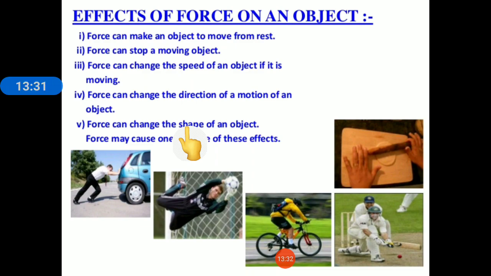Now children, there is an example given in your book. When you throw an object, say a ball, in the upward direction, the object goes up to a certain maximum height where its speed becomes 0. That means when you throw a ball upwards, what happens? Initially the speed of the ball is highest.